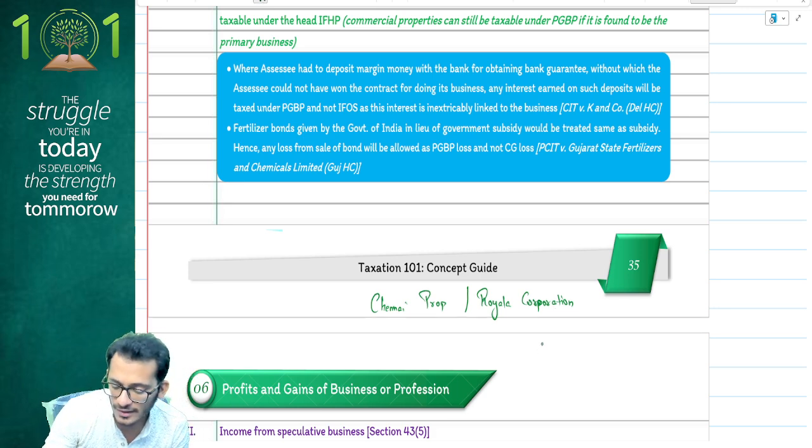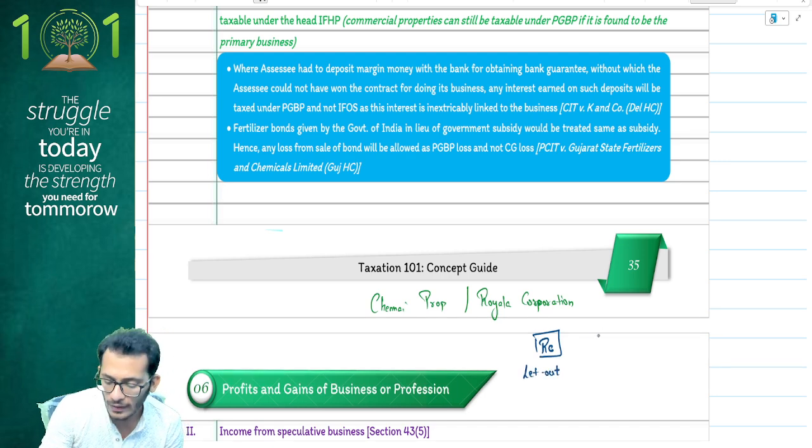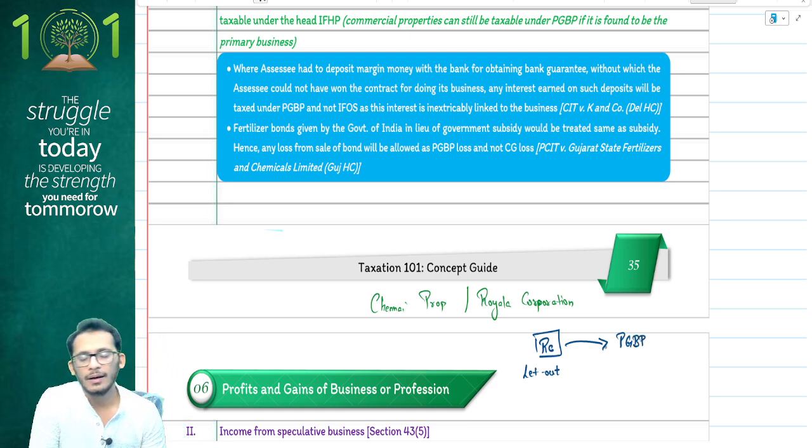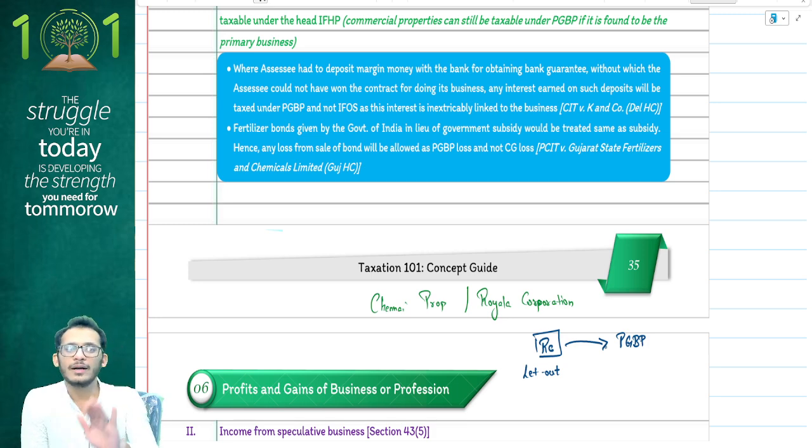The case law came and said that if there is a company called RC, whose business itself is to let out, then the Supreme Court had held that whatever income the person earns will only be taxable under PGBP and not under HP. So if you can prove, as per your memorandum of association or articles of association, that your predominant business is to let out properties, I will not tax you under HP, but rather I will tax you under PGBP. That is what the court decision came and said.